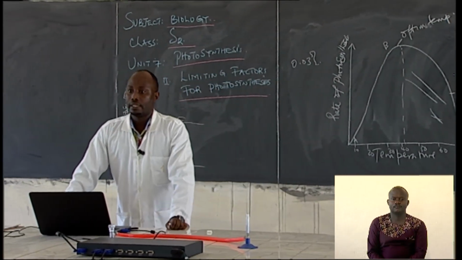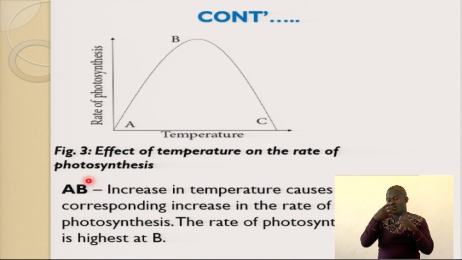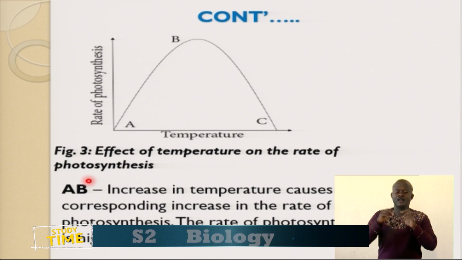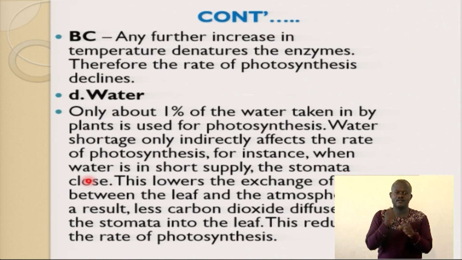So that is A: increase in temperature causes a corresponding increase in the rate of photosynthesis. The rate of photosynthesis is high in B. From here up to here, the rate of photosynthesis is very high. All right? I think everybody can see it. But from B going to C, this is C, the rate of photosynthesis is very low because the enzymes have been denatured. So any further increase in temperature denatures the enzymes. Therefore, the rate of photosynthesis declines.